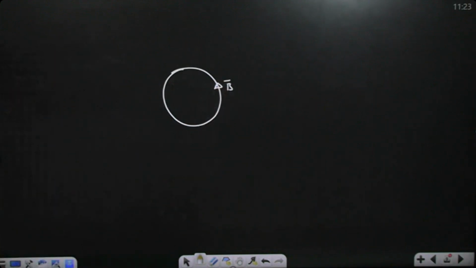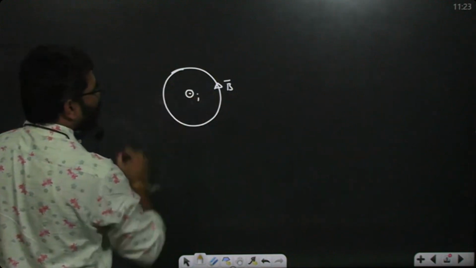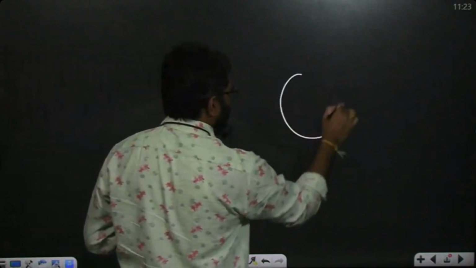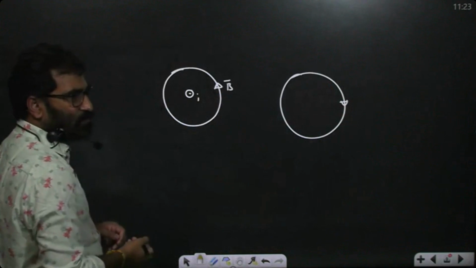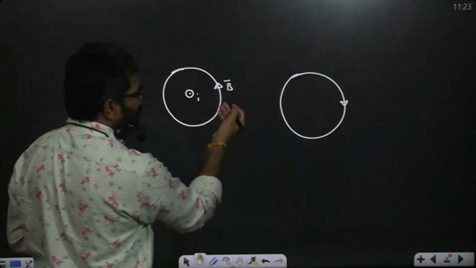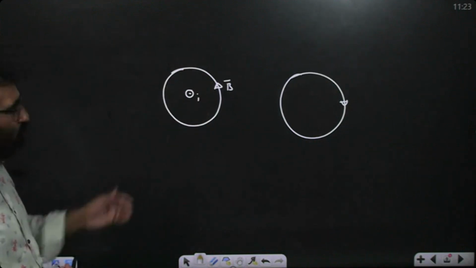So always try to curl your fingers in the direction of magnetic field. Thumb gives the direction of the current element. So this is what current is like this. Now, if the direction is counterclockwise, or anti-clockwise direction, magnetic field is in anti-clockwise direction. Current is towards your face, out of the plane.